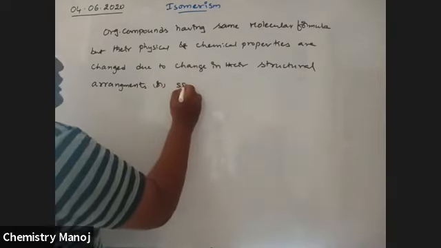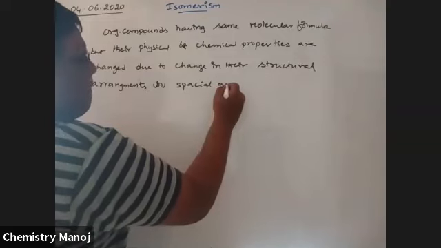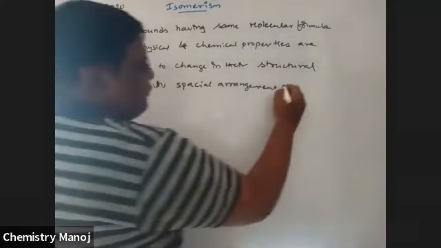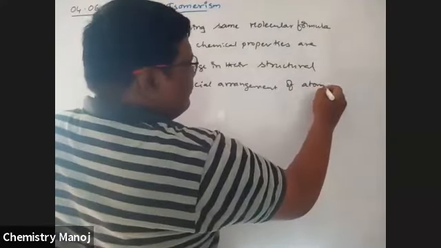or spatial arrangements, structural arrangement or spatial arrangement of atom or group of atoms.